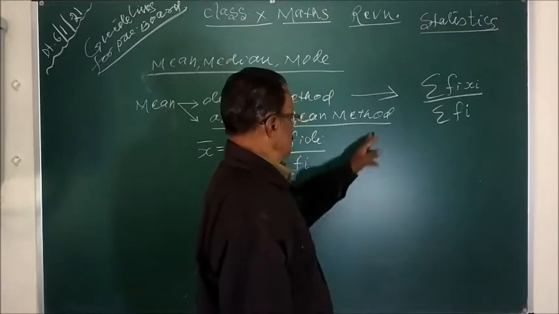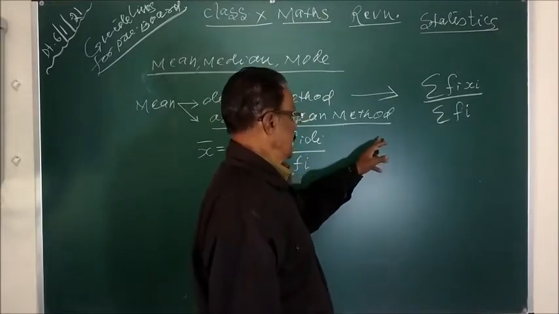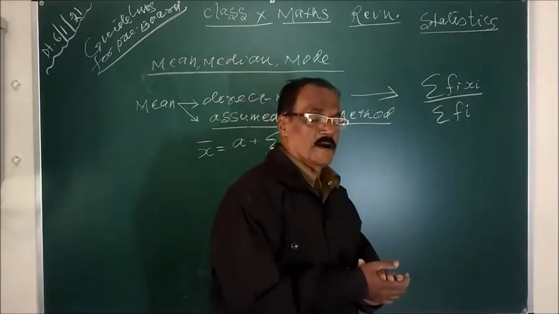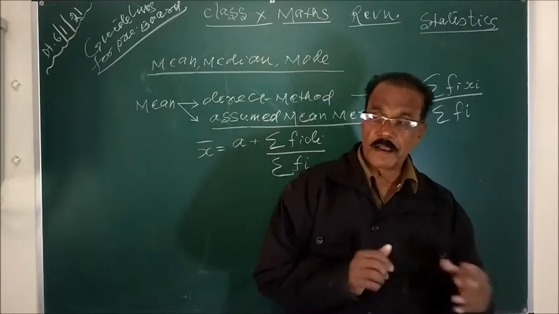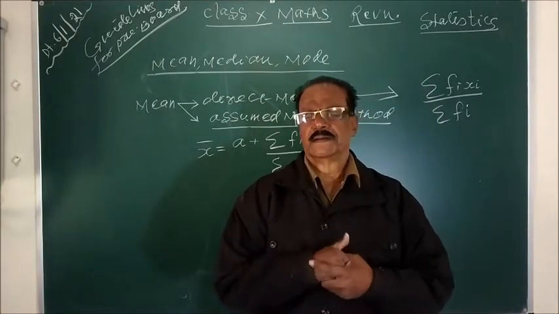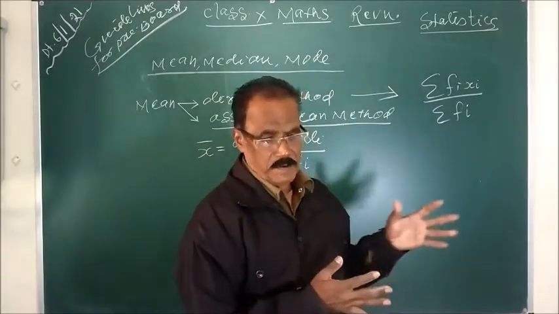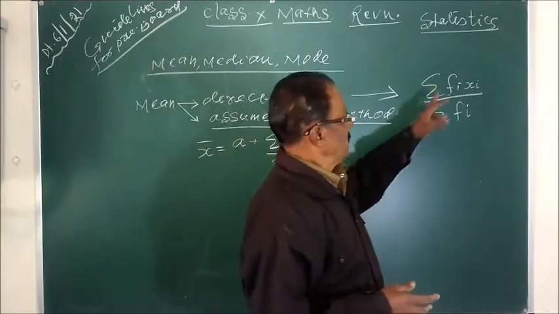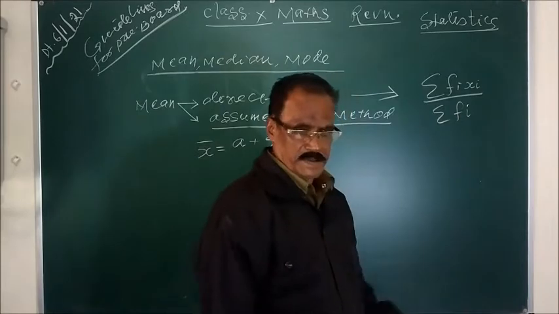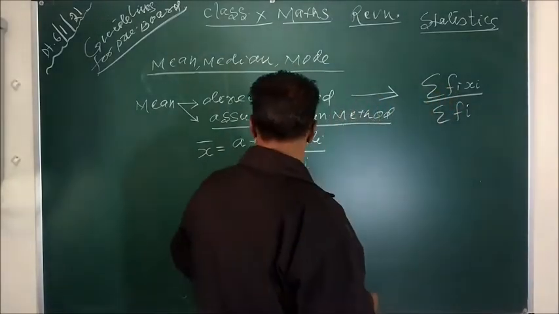So you will make the columns xi, fi. If the class is given, then xi is found from the lower limit and upper limit, the sum of these two limits divided by 2, that is xi. And fi, you know, frequency will be given. You multiply and you find the sum. Also you find the sum of frequencies. If you divide this by this, you will get the mean.